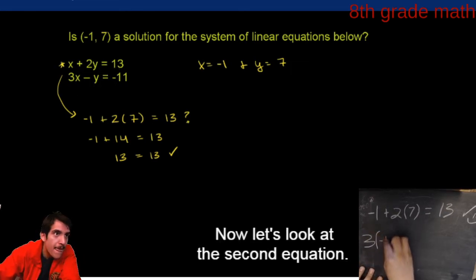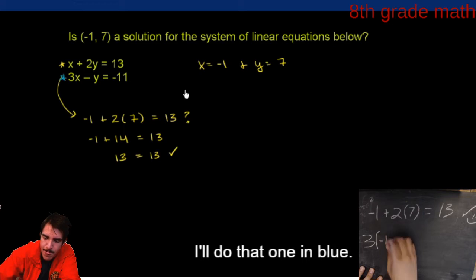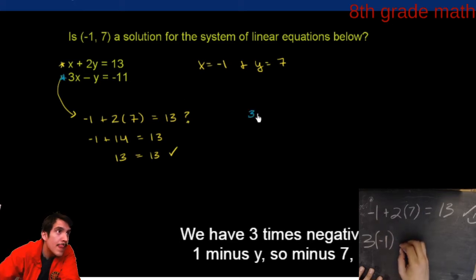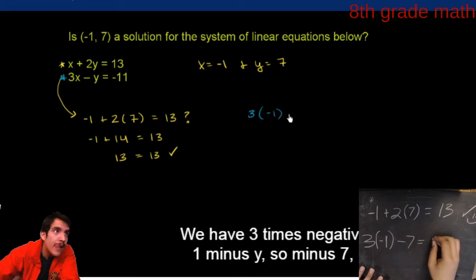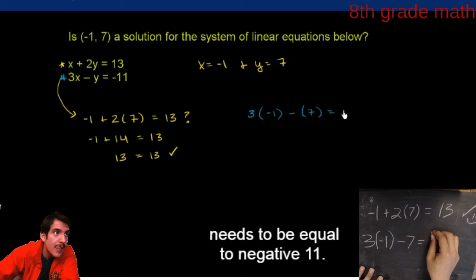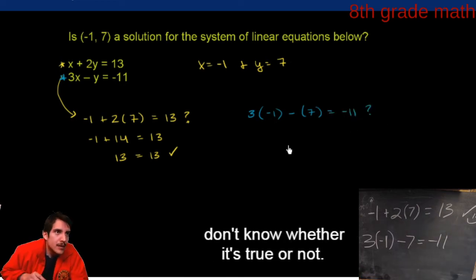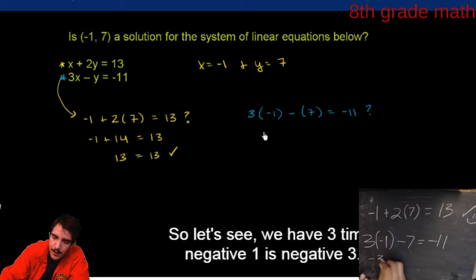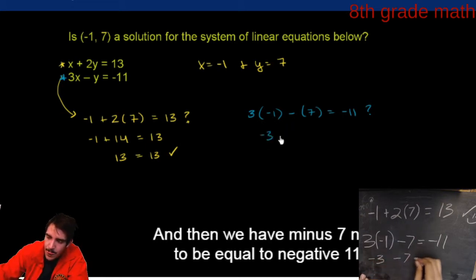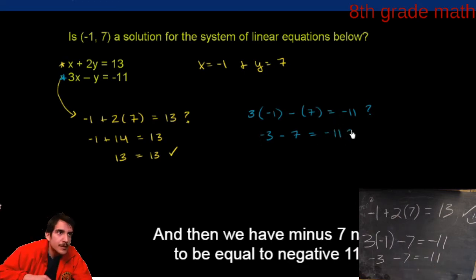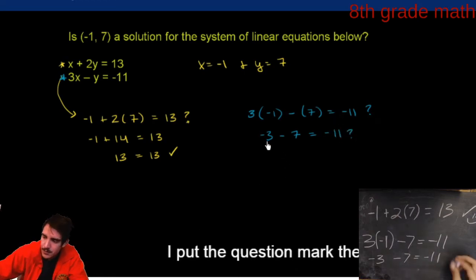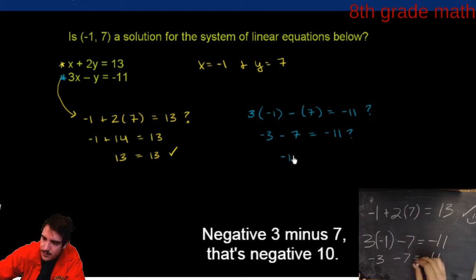Now let's look at the second equation. I'll do that one in blue. We have 3 times negative 1 minus y, so minus 7, needs to be equal to negative 11. I'll put a question mark here because we don't know whether it's true or not. So let's see. 3 times negative 1 is negative 3. And then minus 7, negative 3 minus 7, that's negative 10.